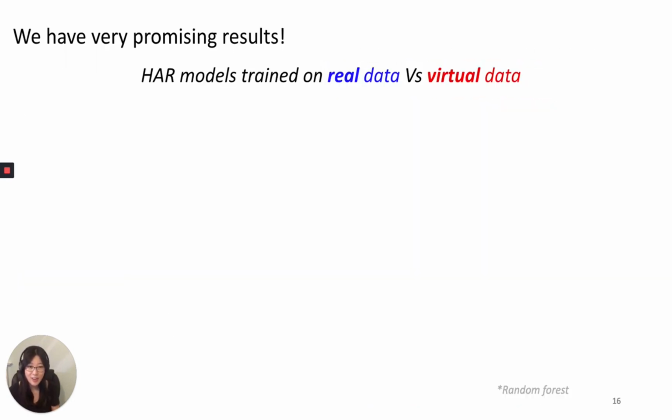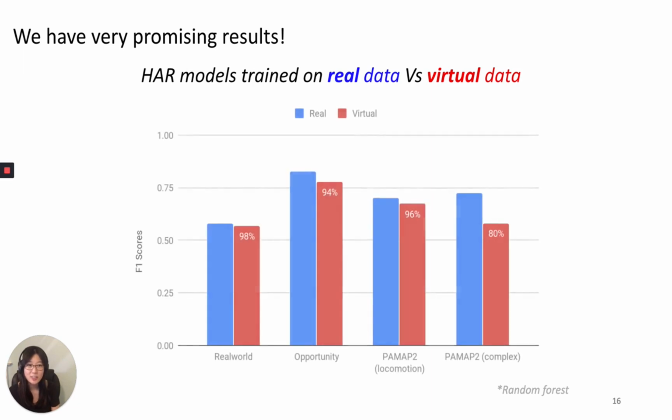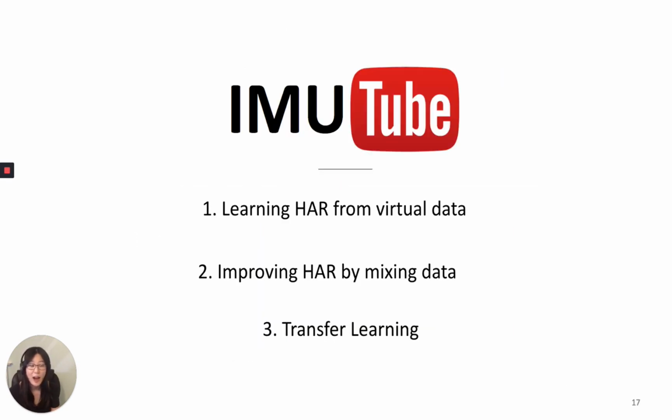Our results are very promising. Here's a chart comparing the performance of a random forest trained on real data versus virtual data in 4 different scenarios, and we see clearly that their F1 scores are very comparable. Our results and experiments overwhelmingly support our thesis that IMUTube can generate virtual data that is useful for training HAR models. Firstly, we show that we can learn capable HAR models just from learning from virtual data alone.